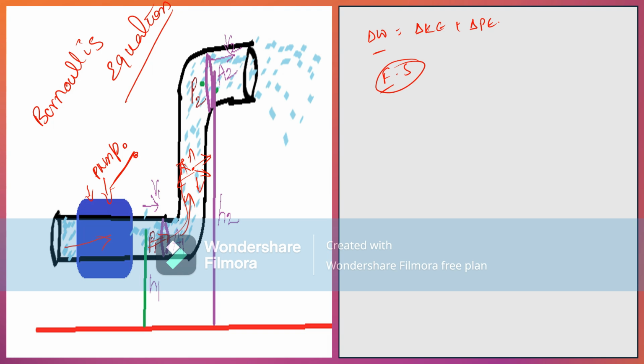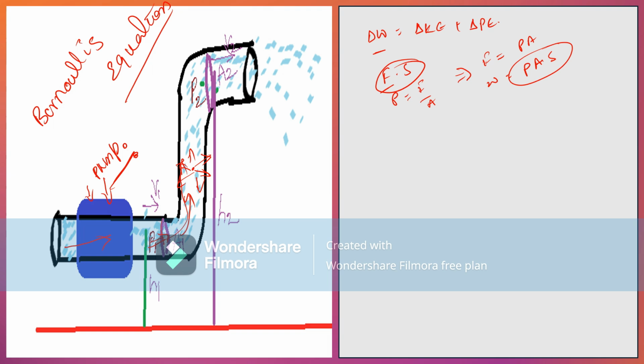So we should not use force here. That's why we should use pressure. Pressure is equal to force by area, so force is equal to pressure into area. Work done is equal to pressure into area into S.